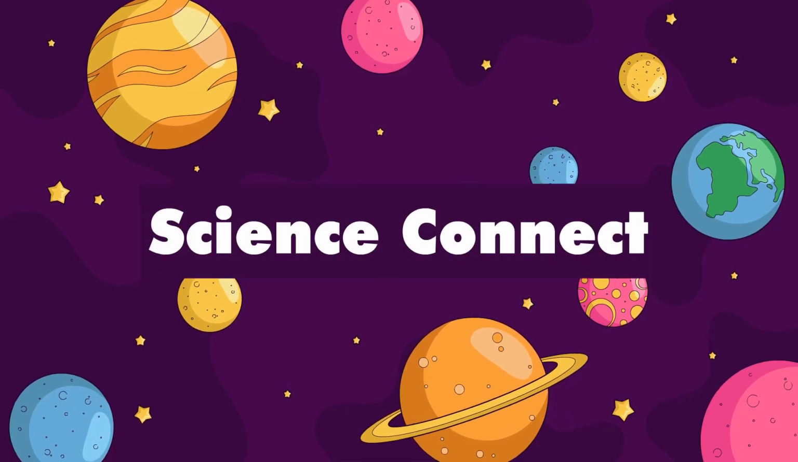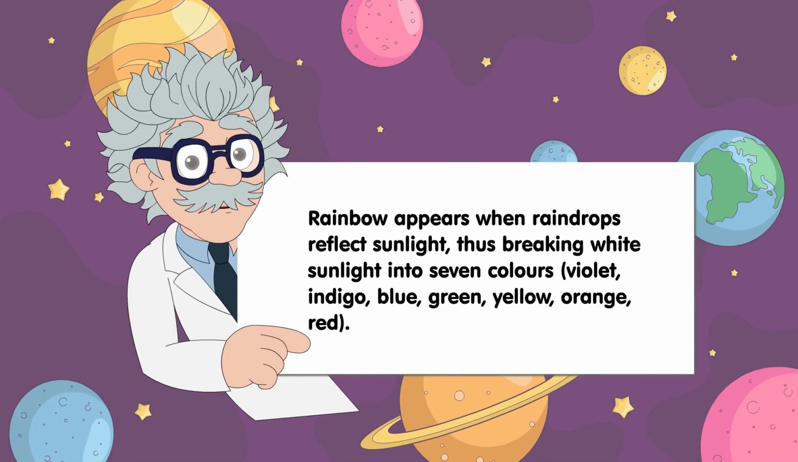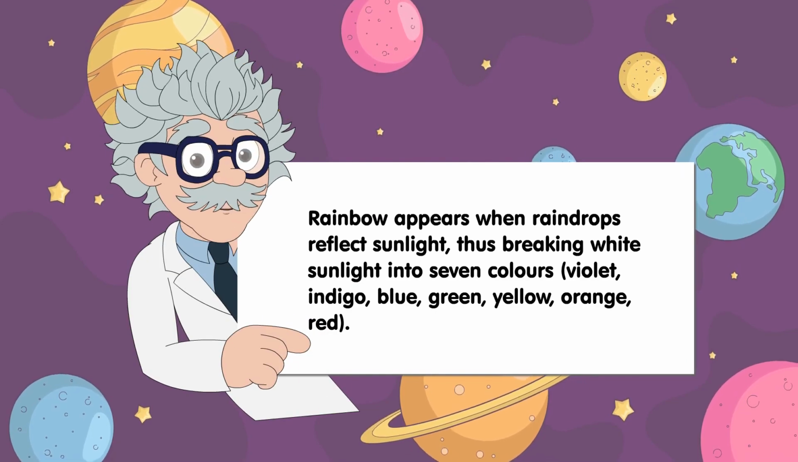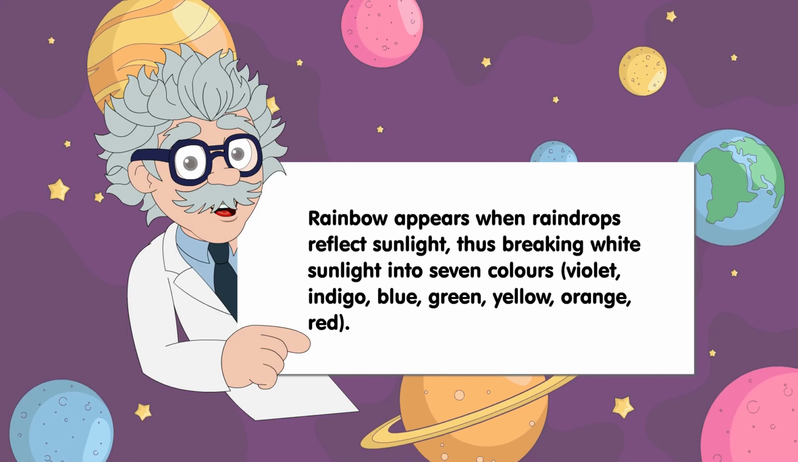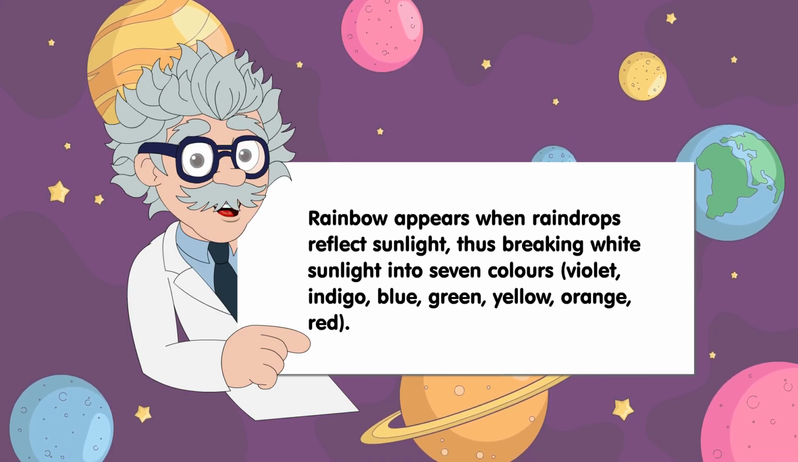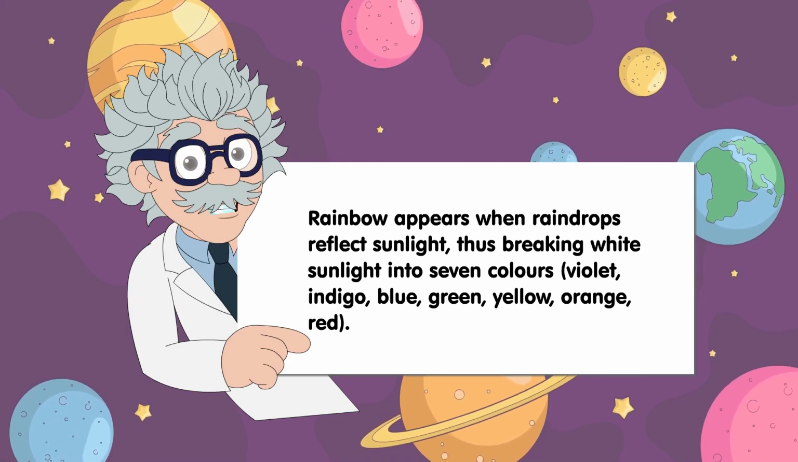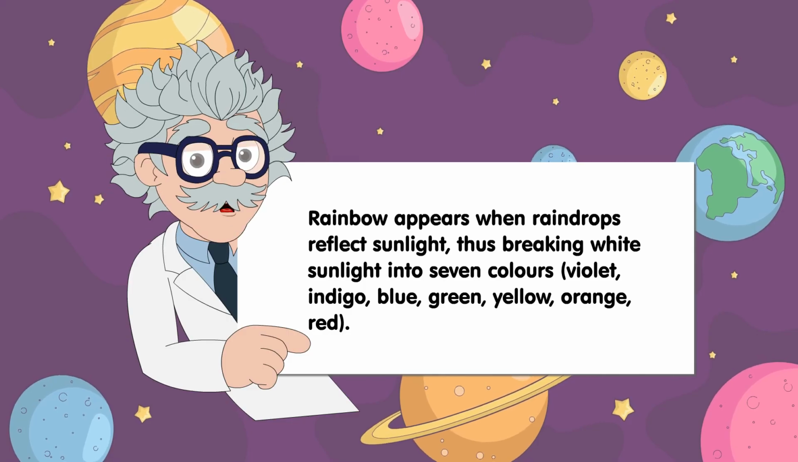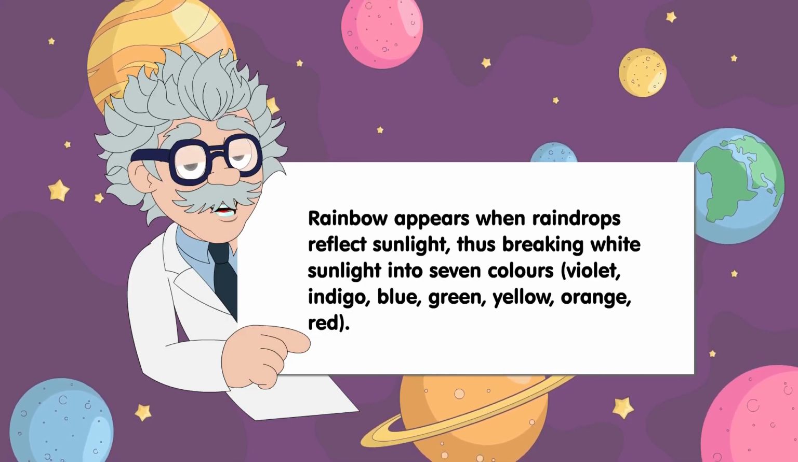Science Connect. A rainbow appears when raindrops reflect sunlight, thus breaking white sunlight into 7 colors: violet, indigo, blue, green, yellow, orange, red.